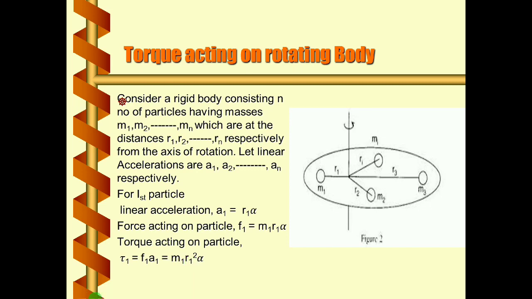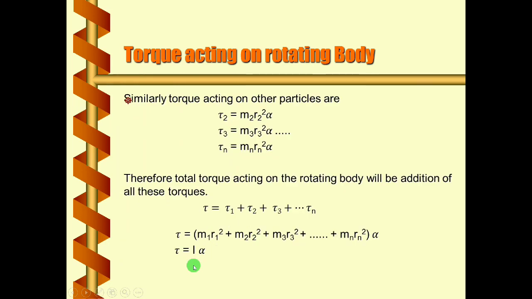So the torque acting on the first particle having mass m1, tau1, will be equal to m1 r1 square alpha. Similarly for the second particle having mass m2, tau2 equal to m2 r2 square alpha. For the third particle having mass m3, tau3 equal to m3 r3 square alpha. Similarly for the nth particle, tau n equal to mn rn square alpha. So these are the torques for each of the given particles.